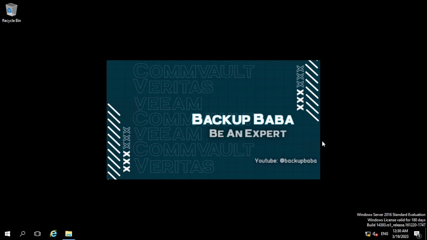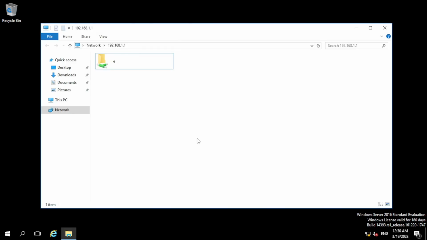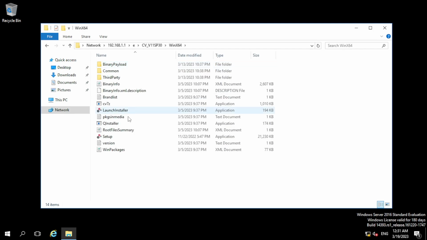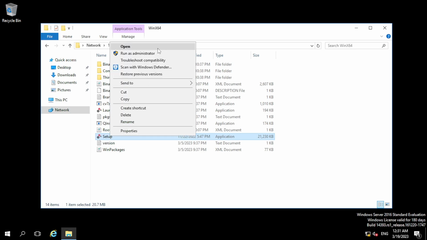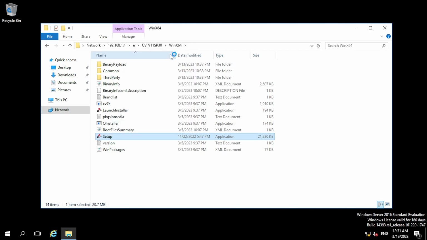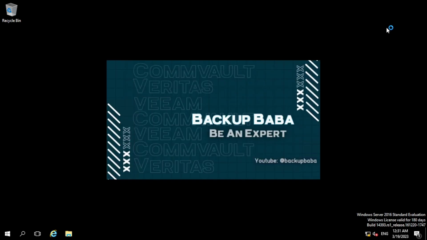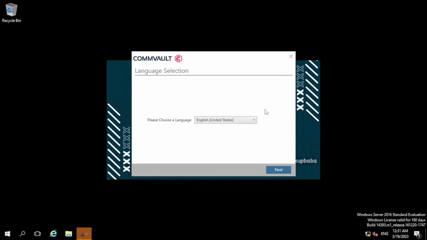Now let's move to the installation. I have already downloaded the software and kept it in the E drive. You have to go to the setup, right click, and click on run as administrator. Once you click, a pop-up will come and it will ask you to choose the language. Here you have to choose the language as per your country preference. I'm keeping it default.